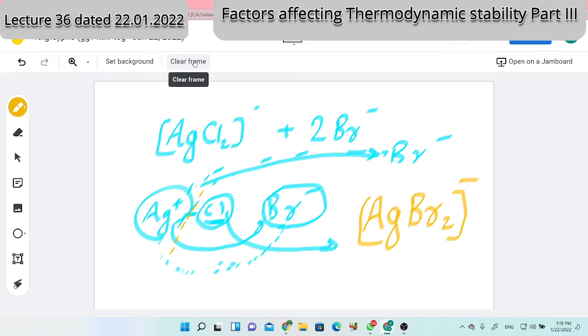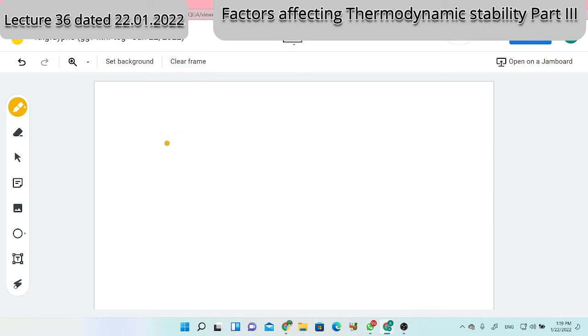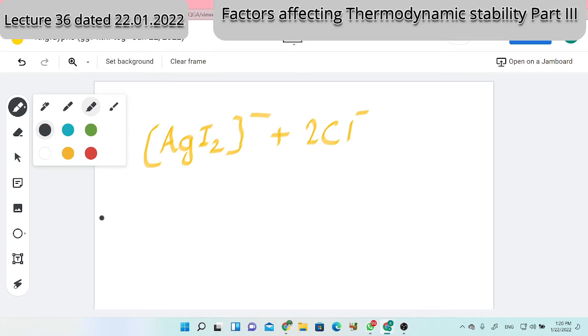Is it clear? Yes, sir. Likewise, I need your help now. If I consider AgI2 minus and outside there are two Cl minus, what will happen? Will there be any change in the complex? Will the iodo complex change to a chloro complex? Students, are you following what I am asking? Okay, the logic is simple, you have to apply it.